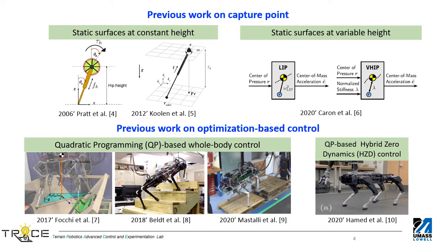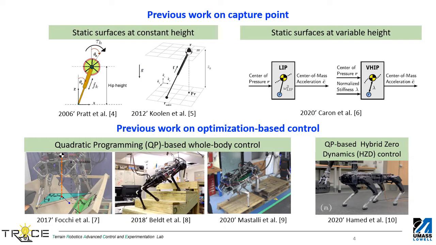The capturability concept has been extended for walking with a variable height on a static surface by Caron et al. in 2020. On the controller side, quadratic programming-based whole-body control has been extensively used for leg locomotion control on flat, rough, and uneven static surfaces.